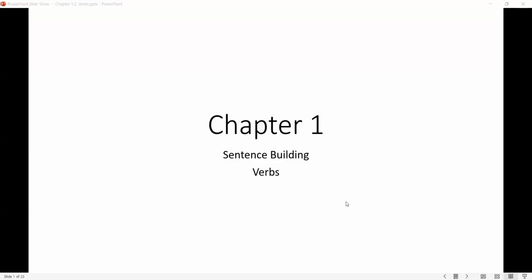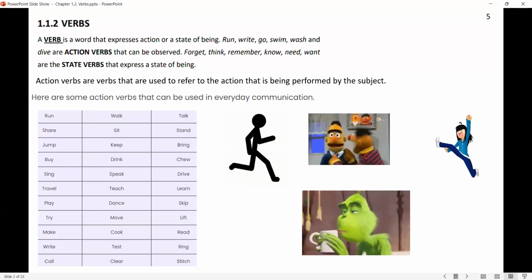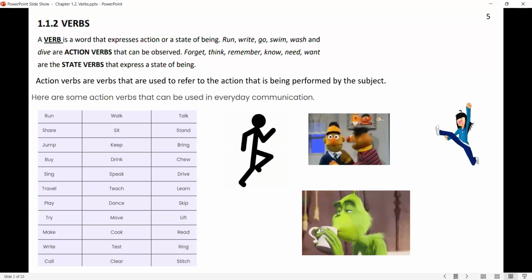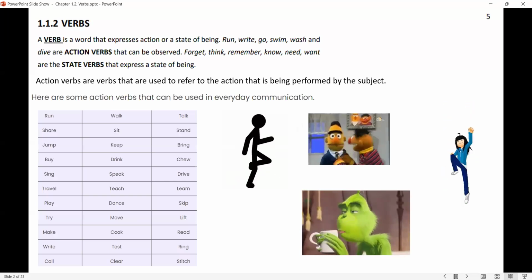Hello everyone. Today we're going to cover chapter 1, sentence building, the parts related to verbs. What is a verb? A verb is a word that expresses action or a state of being.